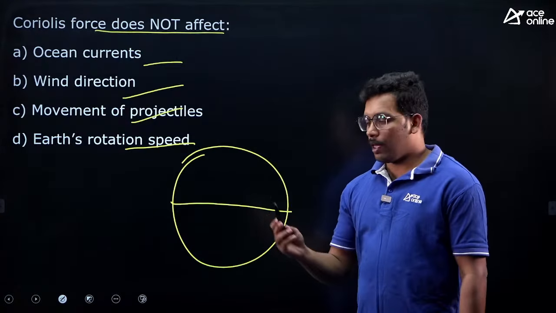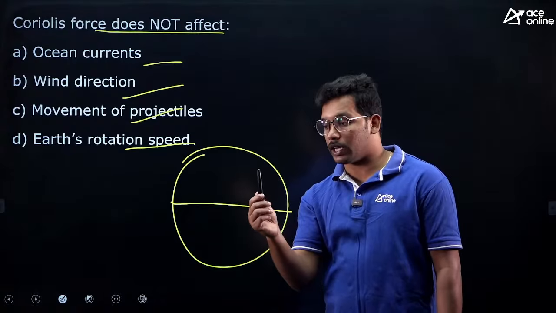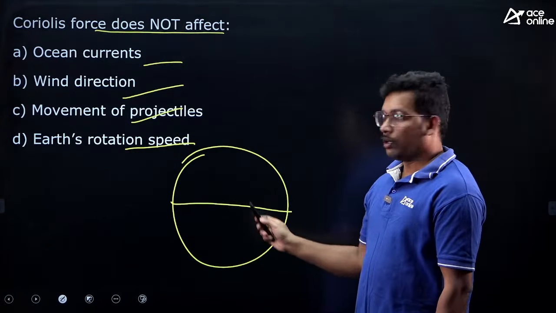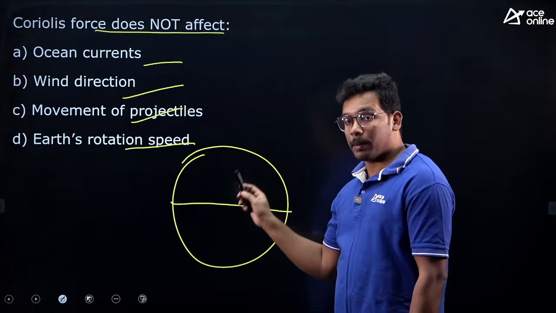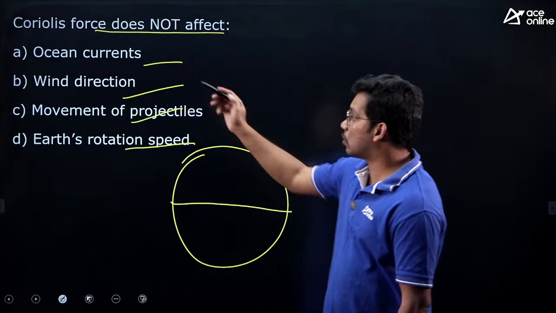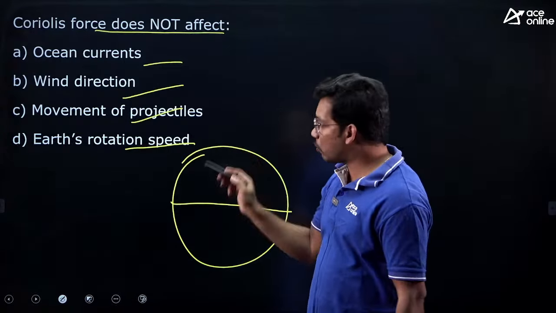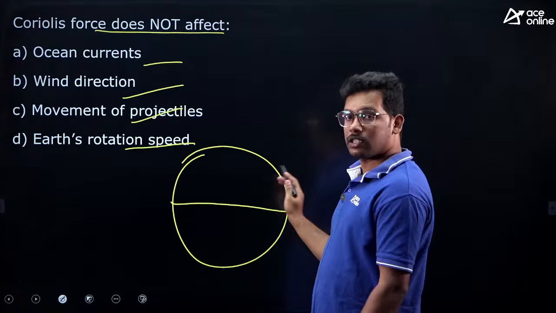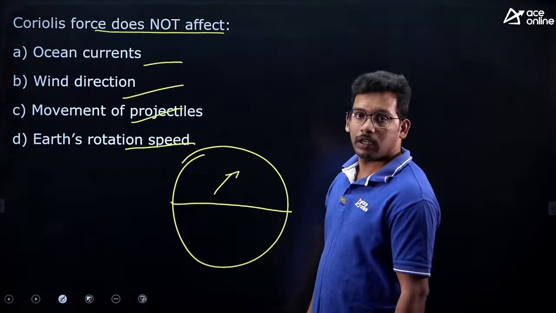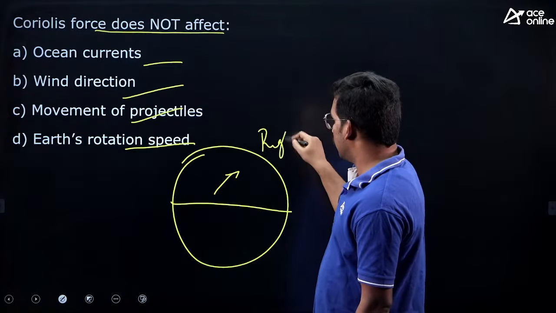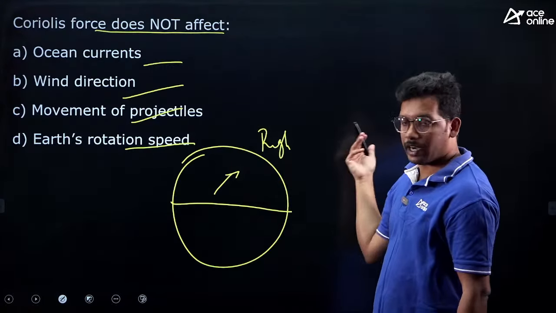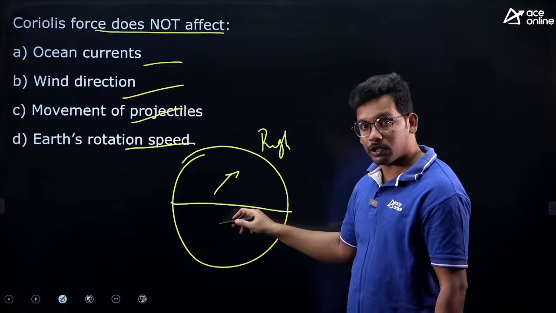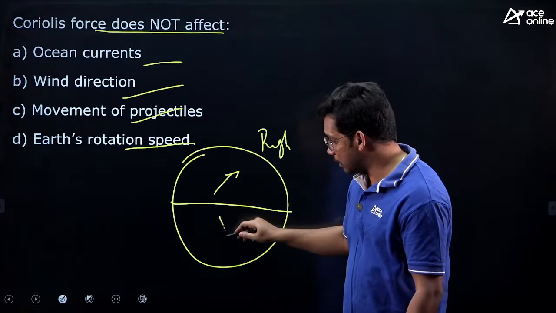If this is Earth, because of Earth's rotation, not revolution, but rotation around itself, the force generated because of the Earth's rotation is called Coriolis force. And why is Coriolis force happening? Because of Earth's rotation, and it deviates bodies in the northern hemisphere to the right direction, whereas in the southern hemisphere it drifts them towards the left direction, like this.